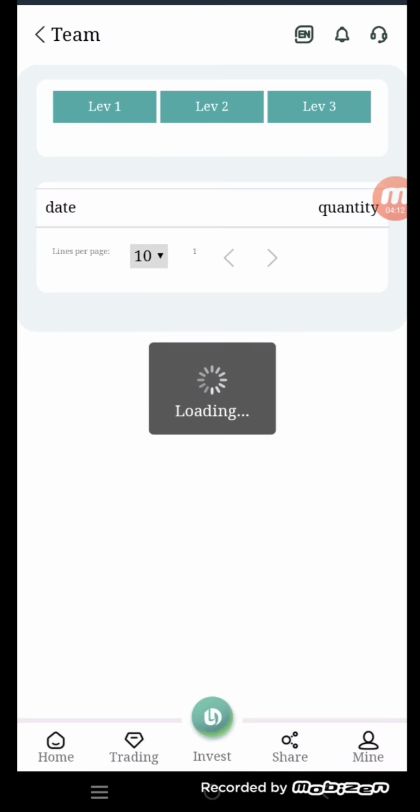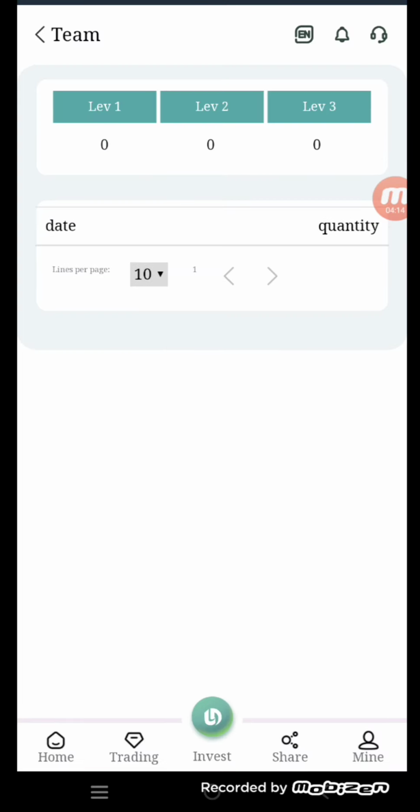Click on the team button and you can see here the level 1, 2, 3 date and amount. According to your investment, you can get 10% commission in level 1, 7% commission in level 2, and 2% commission in level 3.